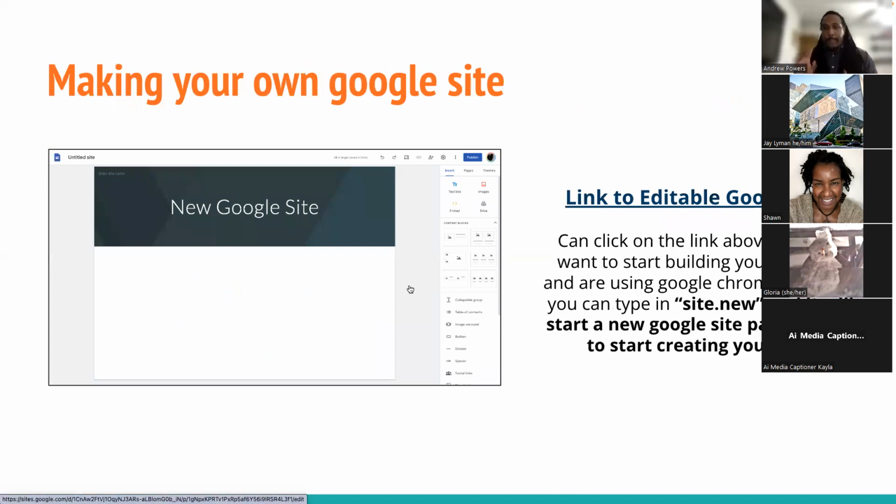So I don't know how many people use Google Chrome, the Chrome browser, but Google has this wonderful thing because they essentially own everything. If you have the browser, you can just type in site.new, and it will pull up a new Google Sites page. If you don't have that, you can actually,